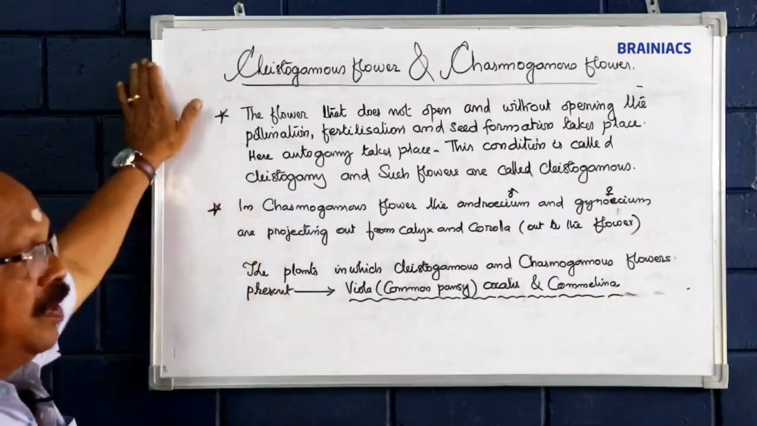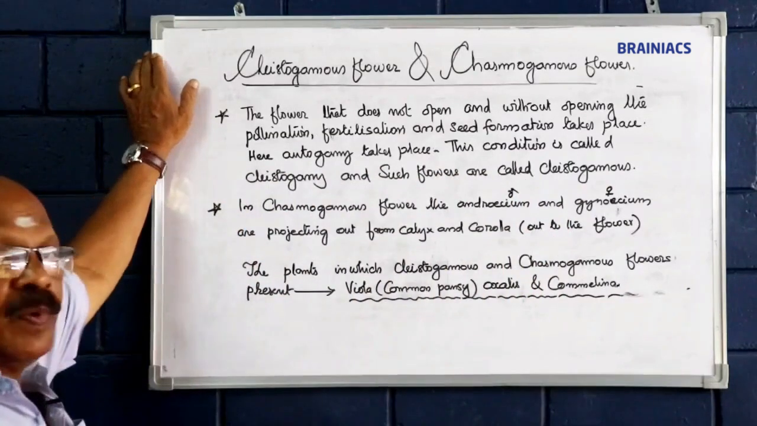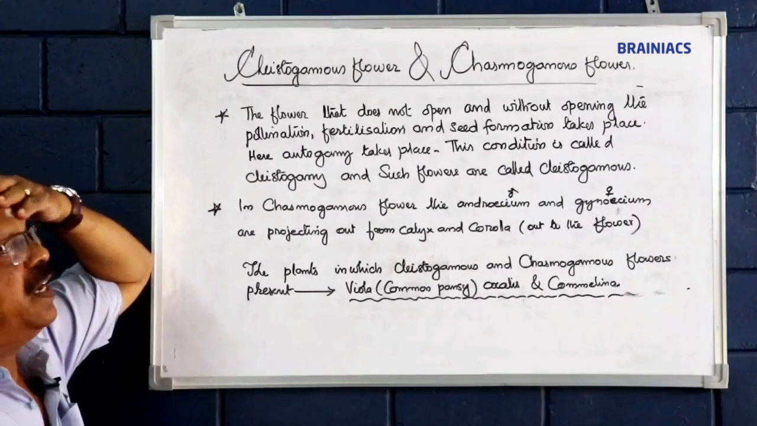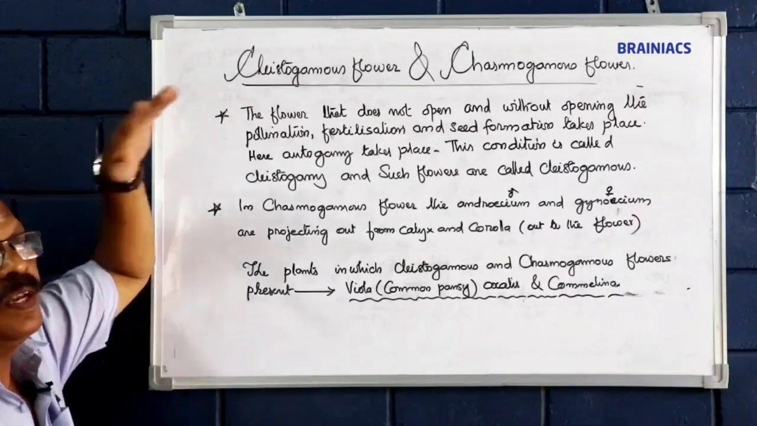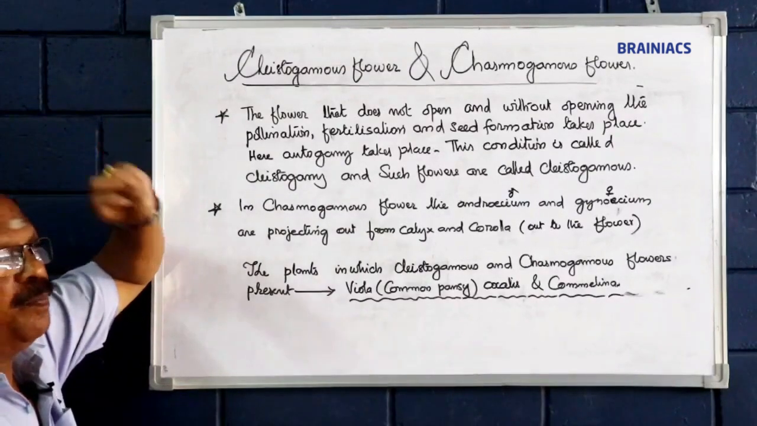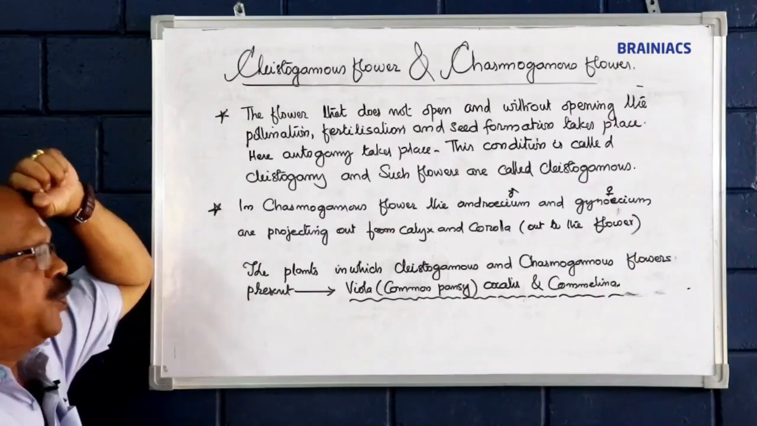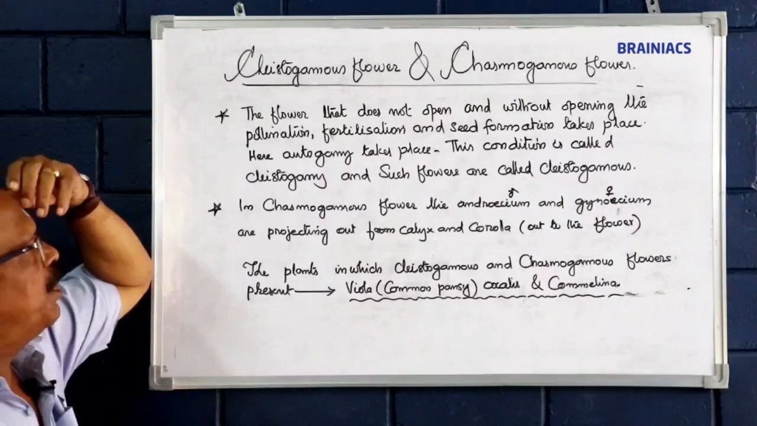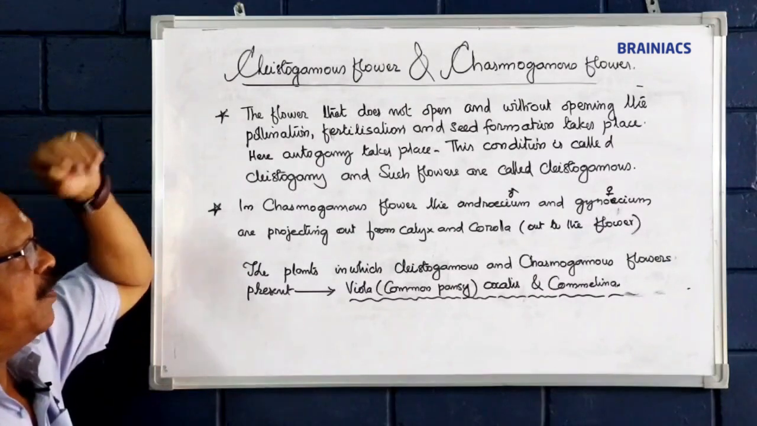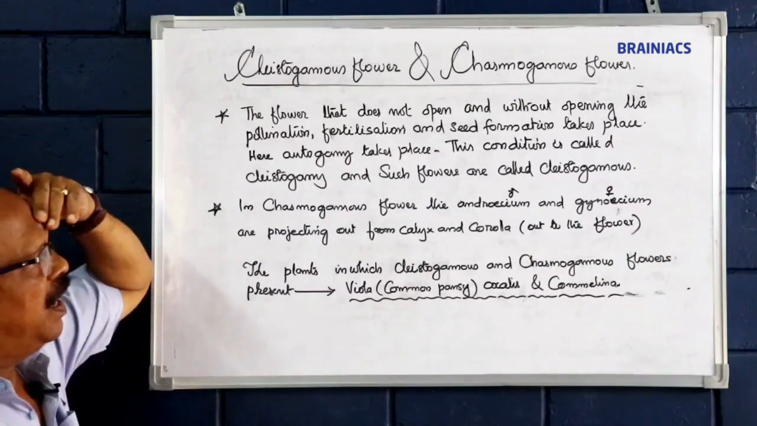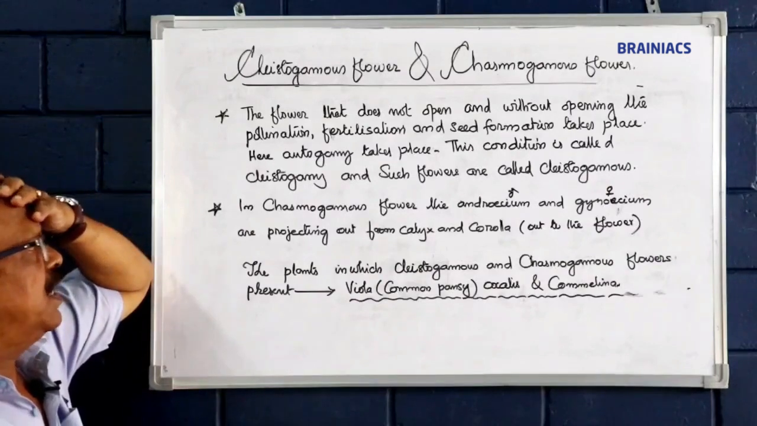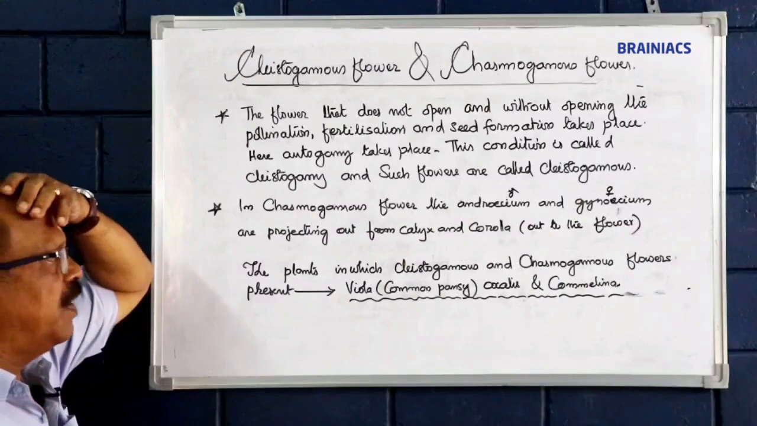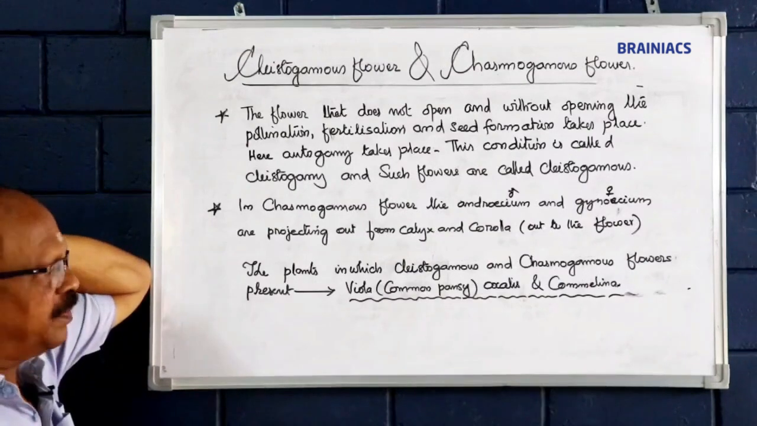So, in connection with the pollination, we can say cleistogamous flowers and chasmogamous flowers are met within the plant kingdom, especially angiosperms. The flowers that do not open, and without opening, the pollination, fertilization and seed formation takes place. Here autogamy takes place. This condition is called cleistogamy. Such flowers are called cleistogamous.